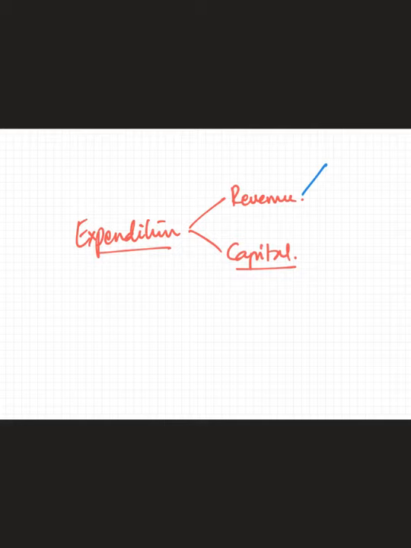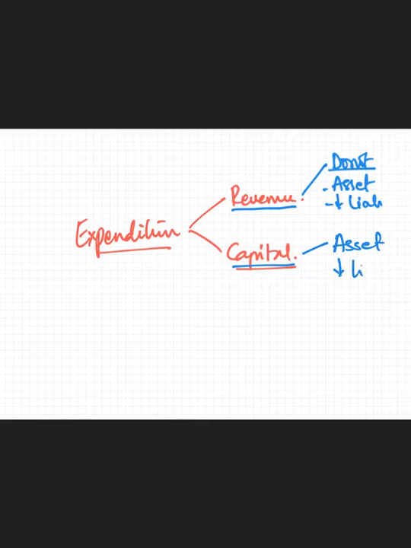Any expenditure that does not create an asset or does not reduce liability is known as revenue expenditure. It should not reduce the government's liability, like paying away a loan, and it should not create any asset. Whereas capital expenditure is something which creates an asset or reduces liability.